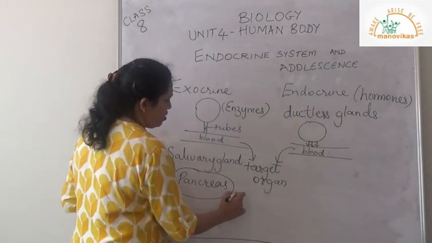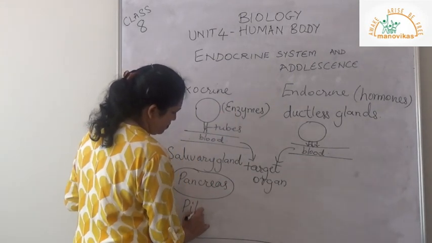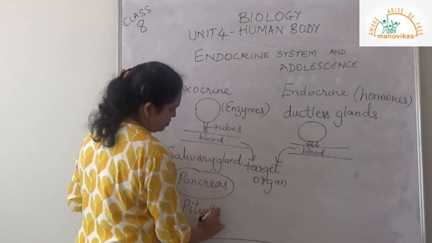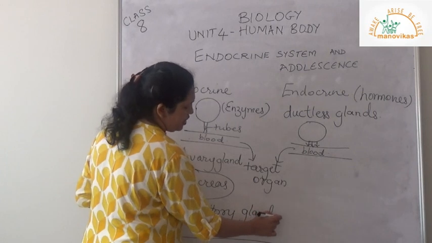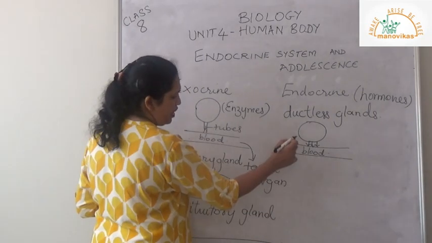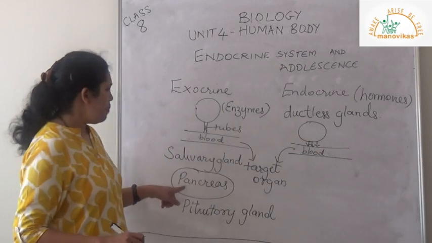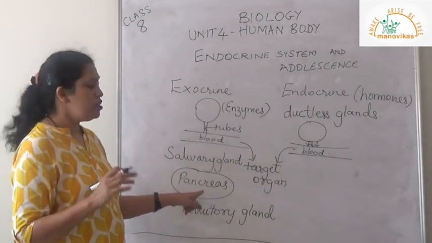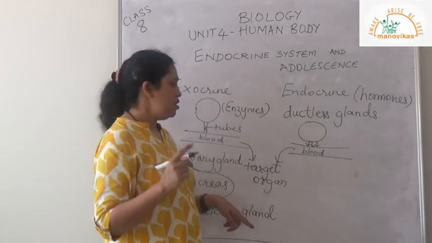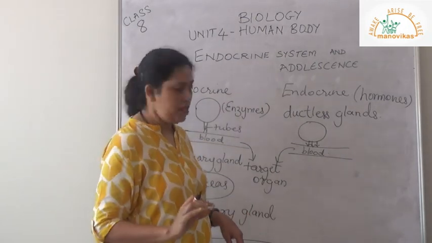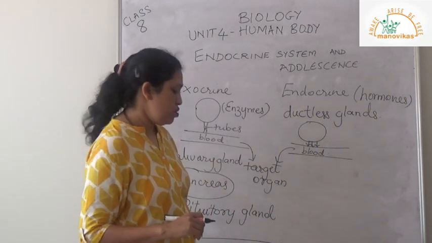Some others, like the pituitary gland, only secrete hormones, so it is an endocrine gland. Whereas the pancreas secretes both pancreatic juice for digestion and insulin for taking care of sugar in our body. So it is endocrine also.